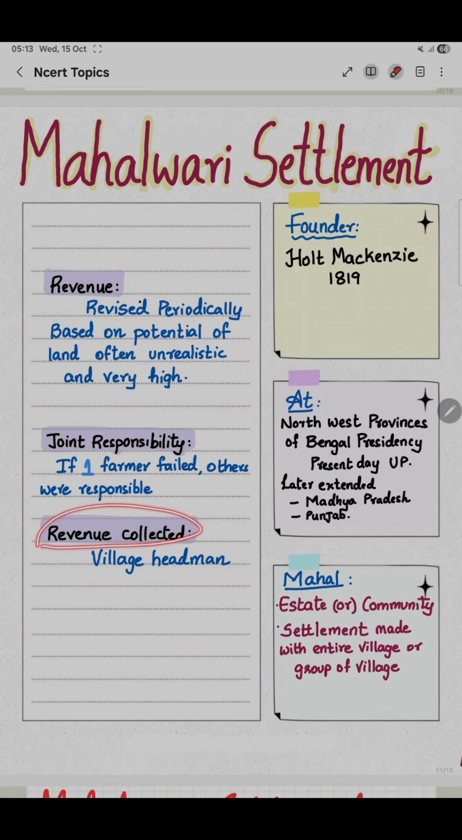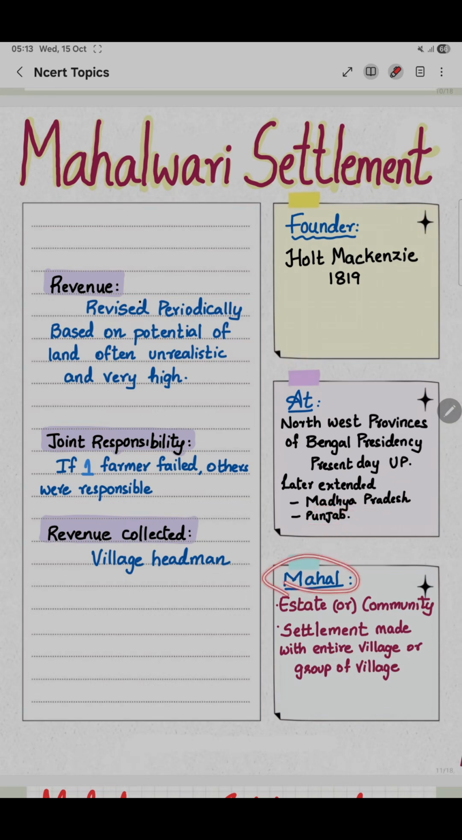Next, revenue is collected here by the village headman. So the mediator here is the village headman. It was introduced in the northwest provinces of Bengal Presidency. Later it was extended to Madhya Pradesh and Punjab.